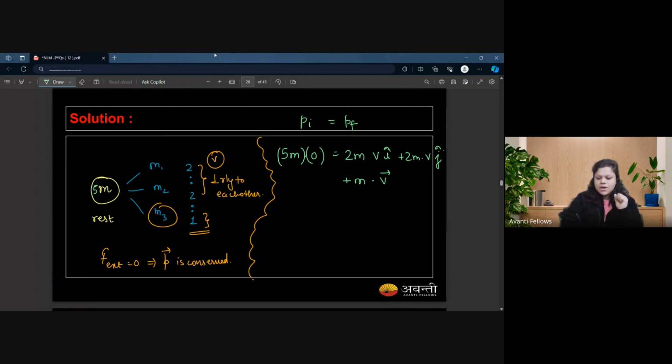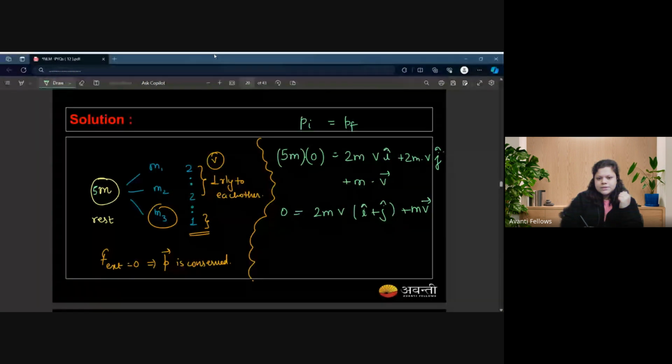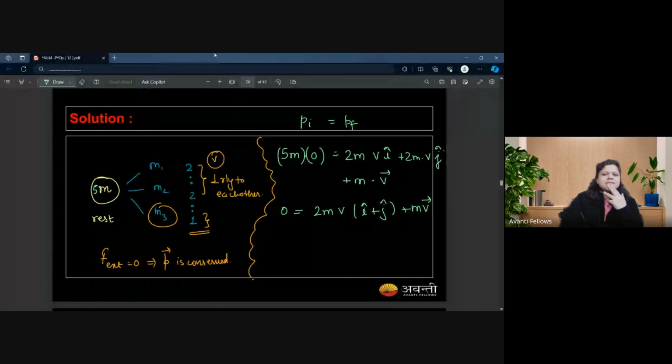Let's calculate it. In this order, you will get 0 is equal to 2m. Let's take v common. You will get i cap plus j cap, plus m v vector. We can take m common and it would become 2v(i cap plus j cap) plus v vector is equal to 0. Yes or no? Yes, ma'am. And from here, you can have v vector as negative of 2v(i cap plus j cap).